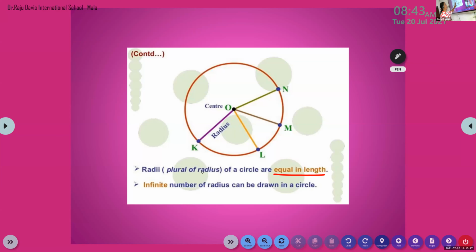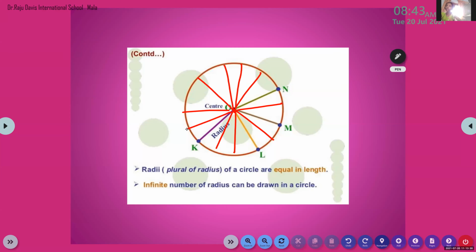Okay. Now, how many radii can be drawn in a circle? So many radii we can draw. Endless number of radii we can draw. In Ashok Chakra and all. In Ashok Chakra, how many spokes are there? 24. Okay. So we can draw all the lines, and all the radii are of equal length.